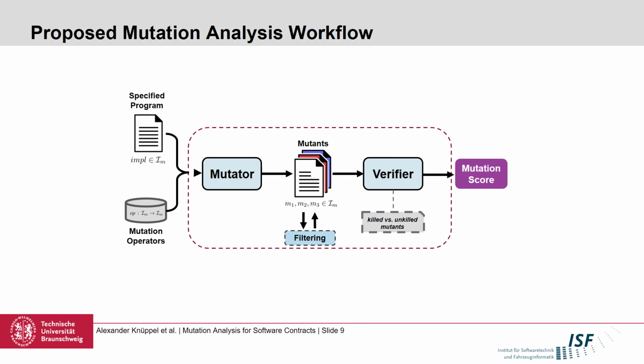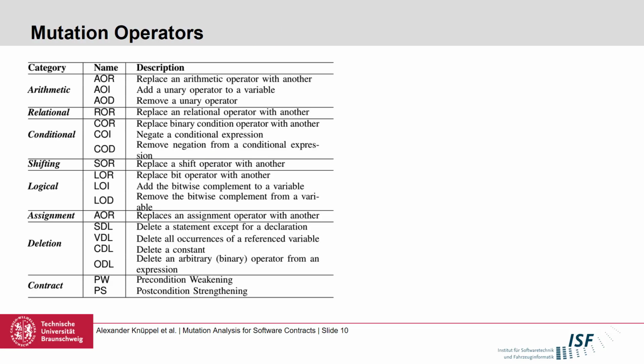And the ratio of alive and killed mutants gives us then a mutation score, which in theory should converge towards the precision of a contract. Obviously, converging towards that precise notion or quantification of a contract strength has a lot to do with the mutation operators that we apply. For the most part, we use fairly standard mutation operators, such as arithmetic or relational operators, so replacing or deleting them, but also operators that delete complete statements.